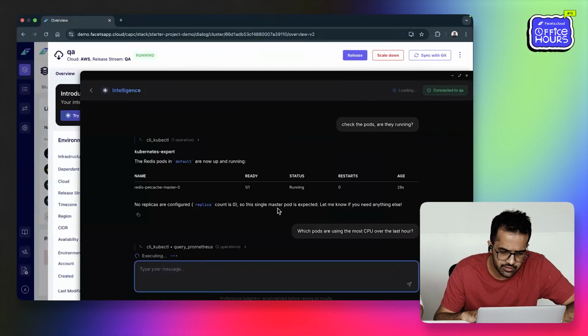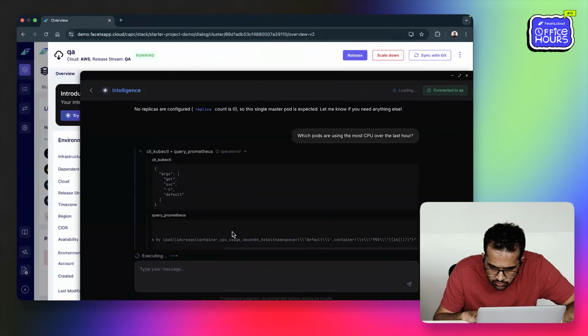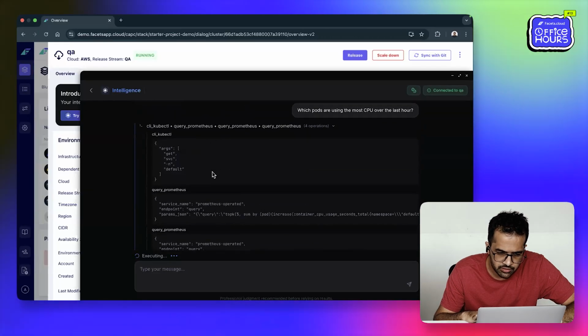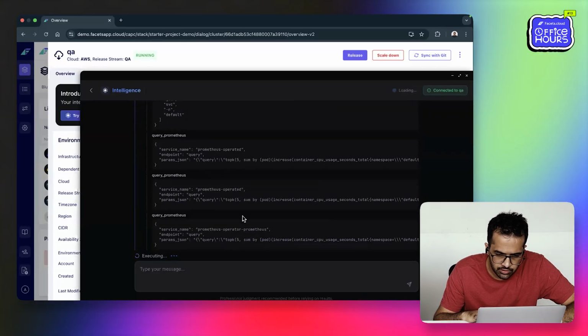Right. The next question, which we can actually try out in real time here, is one user wants us to ask which pods are using the most CPU over the last. So yeah, over to you, Anuj. You can try this out in your clusters as well. Right, it's running the query for you. These will typically be Prometheus queries. I think you have the Prometheus pod, so it's trying to get it from there. Let's see if it's successful or not.